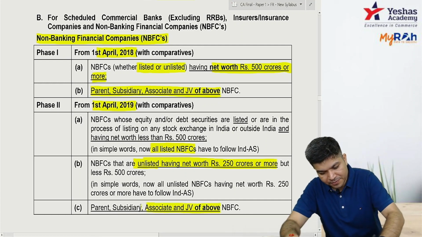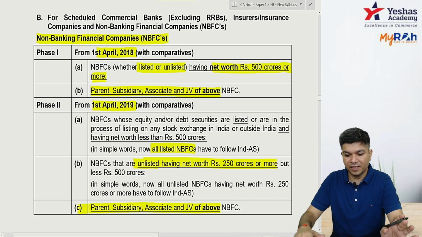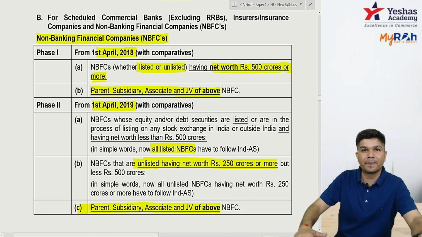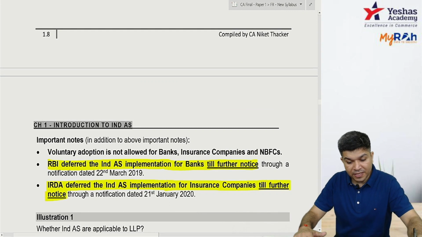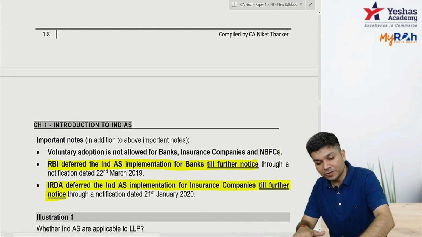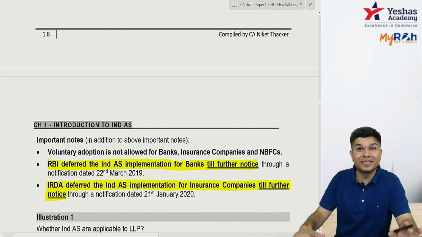And parent, subsidiary, associate, JV of the above. Are you clear? Okay, voluntary adoption is not allowed for banks, insurance companies and NBFCs. For them, voluntary adoption was not allowed.